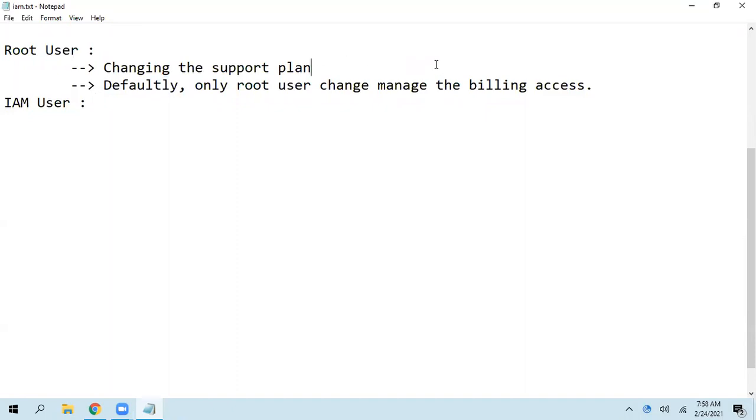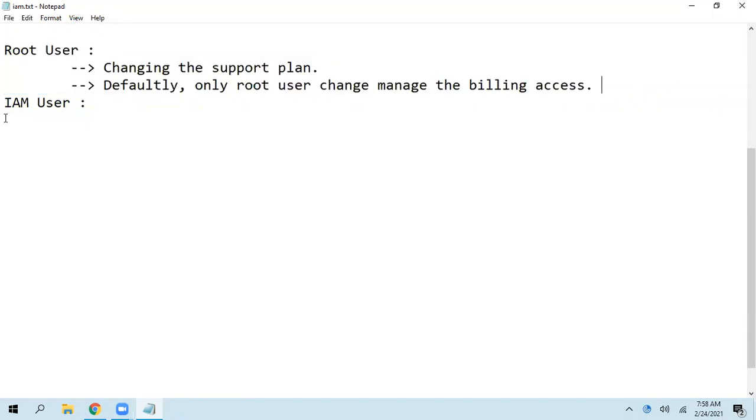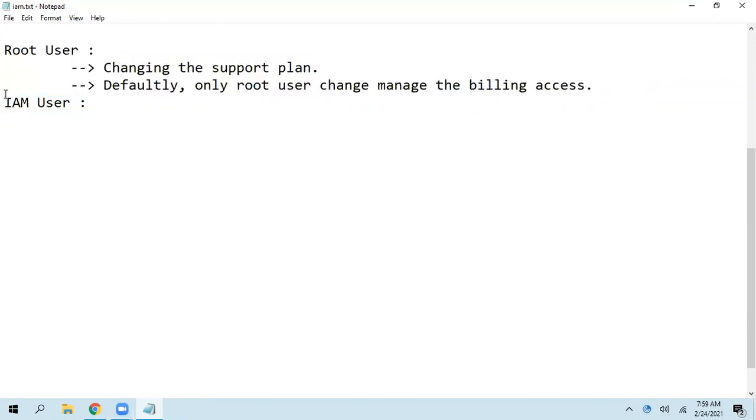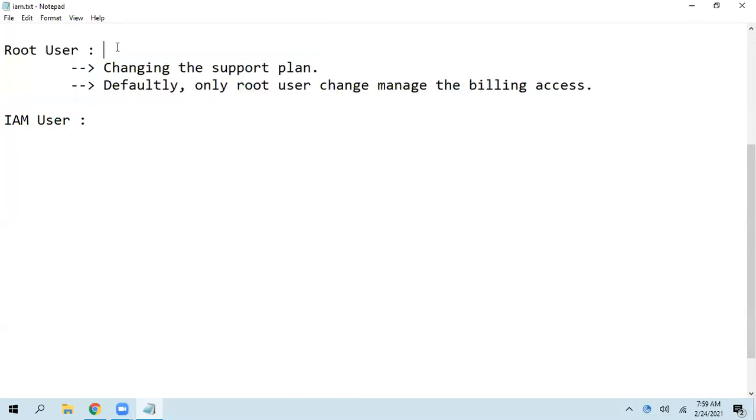And account management related things, only root user can perform. And he can create anything, he can delete anything. For example, when an IAM user created something, he can delete it without any issues. So root user will always have the highest privileged access on our AWS account, and one user for one AWS account.